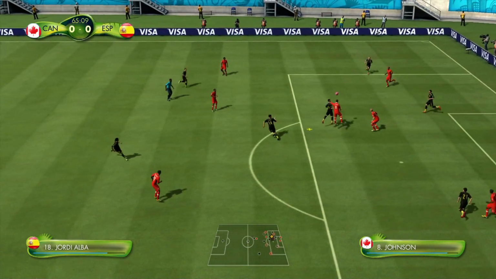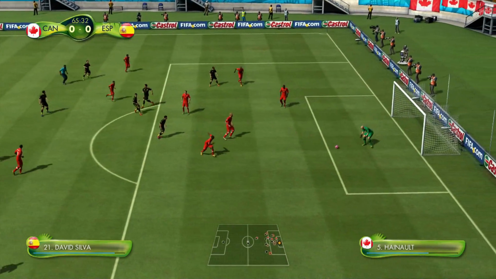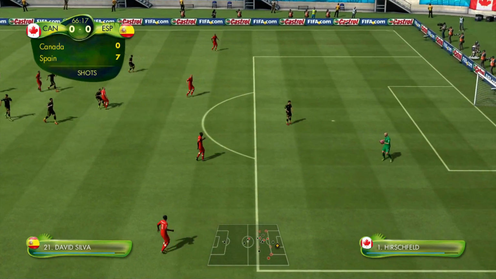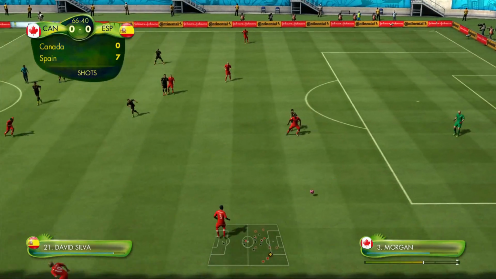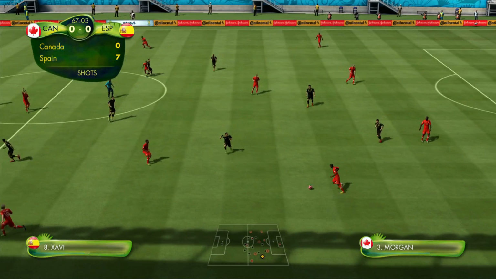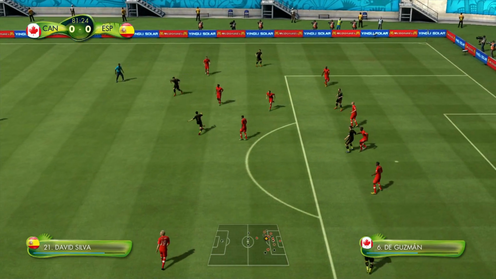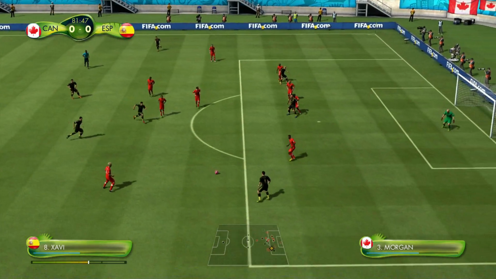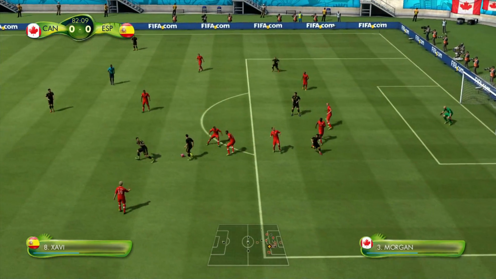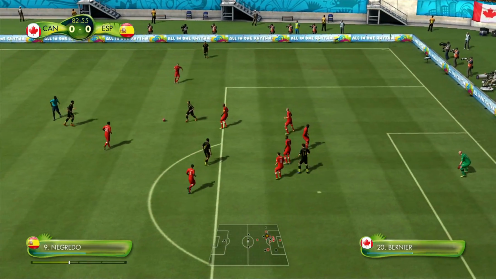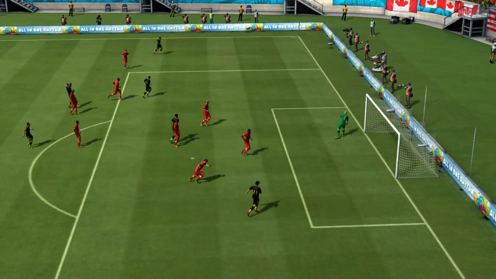Cleared away, but not very well. And it's headed and into the hands of the Canadian goalkeeper again. Canada still haven't had a shot, whereas Spain have had 7 and still haven't capitalised on any of those shots. They're trying to get it into the central position to get a shot off, and it's not quite working. Look at Canada's defence swarming Spain every time they get the ball to a different player, and over the bar.